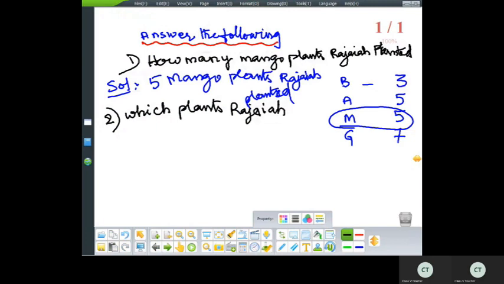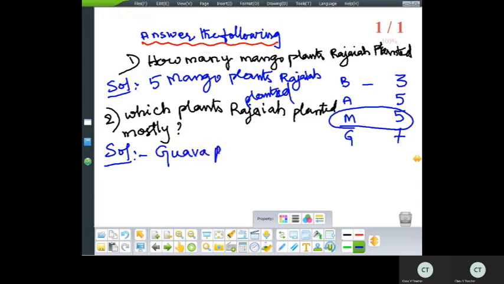So what is our answer here? Guava plant.